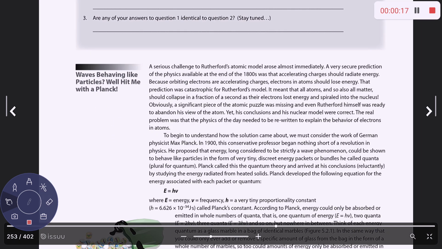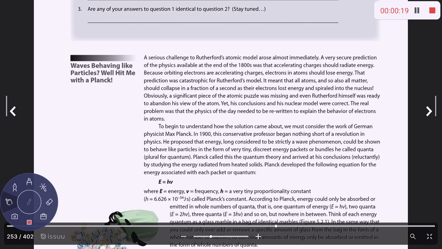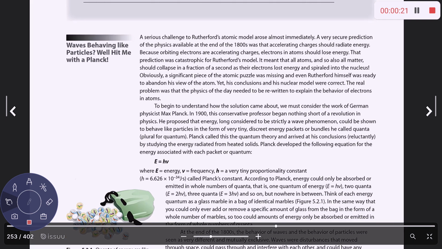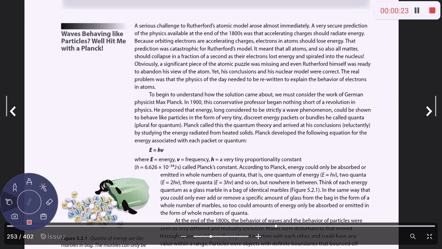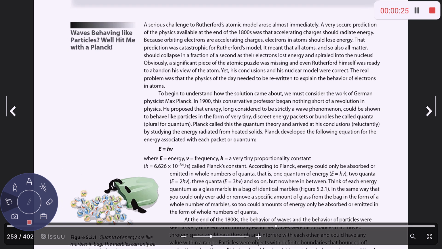All right, at the end of the 1800s, the physics that was available at the time said that particles that were moving should give off energy, which meant that electrons should have been losing energy as they were moving outside the nucleus, and that matter should collapse, okay? And obviously, this isn't what was happening.